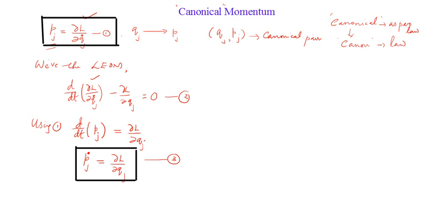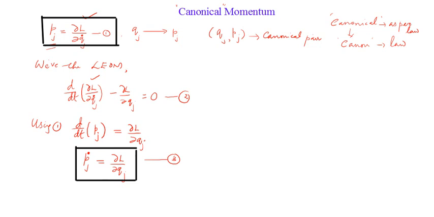So here Pj equals ∂L/∂Qj dot, whereas Pj dot equals ∂L/∂Qj. Note the difference. We will be using these expressions 1 and 3 repeatedly in the coming lectures, so that you will comprehend the physical meaning behind them.